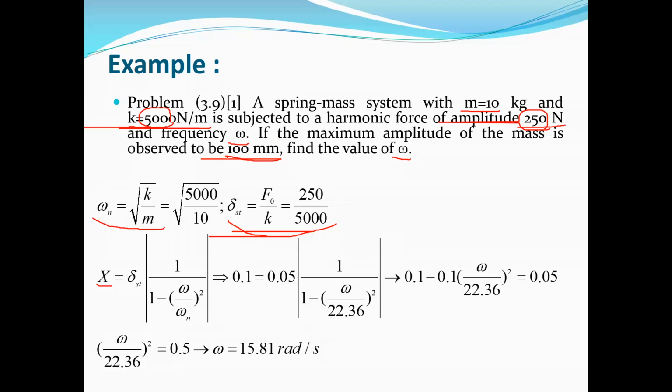It should be converted into meters, which is 0.1, and it is equal to the static deflection multiplied by the absolute value of this term, which is a function of the frequency ratio, and we have one unknown, omega. This time we need to solve this equation for omega, and if you solve and simplify it, you can conclude that the frequency of the excitation is 15.8 radian per second.